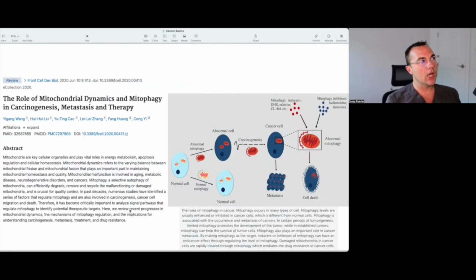changes in mitophagy. Mitophagy is mitochondrial-specific autophagy, and that's the recycling of either entire cells or cellular components. In this particular subject, we're looking at recycling of damaged mitochondria. So when mitochondria are damaged beyond a certain point, they can go through a quality control mechanism. And if those quality control mechanisms fail, then they can just recycle the entire mitochondria, so that there are no downstream problems. So if you have abnormal mitophagy or abnormal recycling of mitochondria, that can lead to abnormal cells and cancer creation. That's another way that mitochondrial dysfunction can lead to cancer.